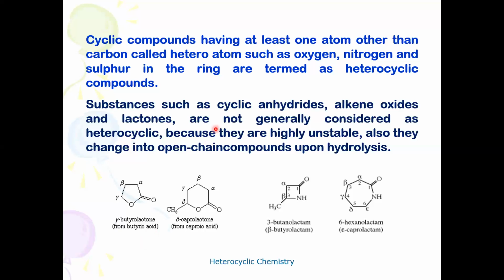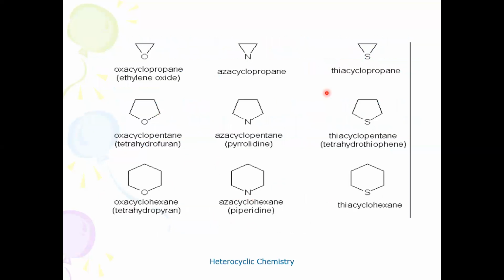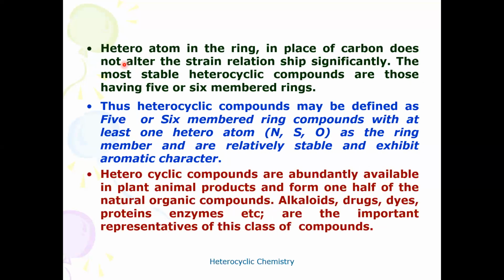One question commonly arises: are all cyclic compounds heterocyclic compounds? They are not, because some cyclic compounds, though containing a heteroatom, especially lactones and alkene oxides, are highly unstable. They may not be regarded as heterocyclic compounds. Others are very stable forms of rings, where the heteroatom does not alter the strain in the molecule. Heteroatoms in the ring in place of carbon do not alter the strain relationship significantly.